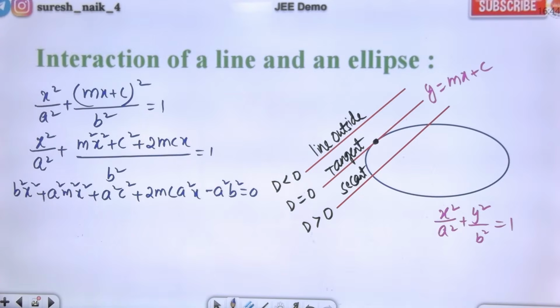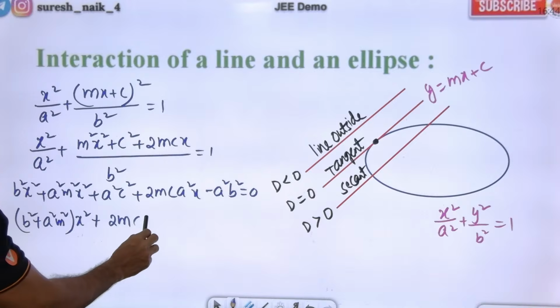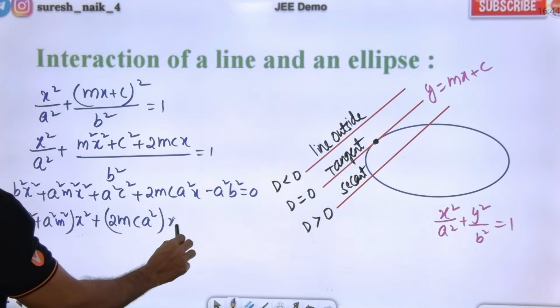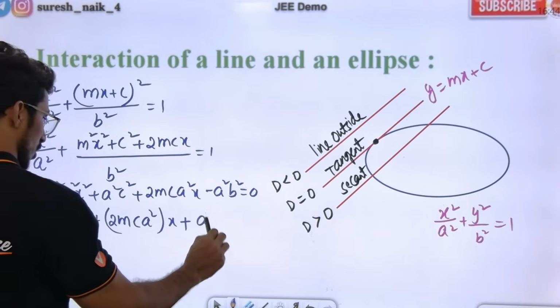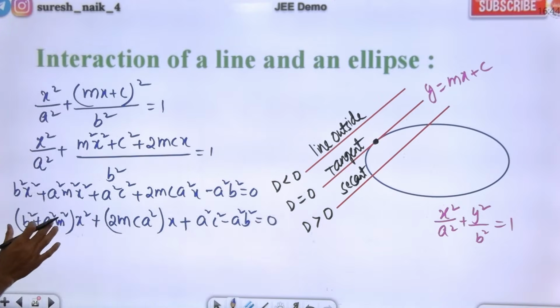What am I going to do now? It is a quadratic: (b² + a²m²)x² + 2mca²x + constants. This is of the form Ax² + Bx + C = 0. Yes or no? Now tell me, how do we find out the condition of tangency?